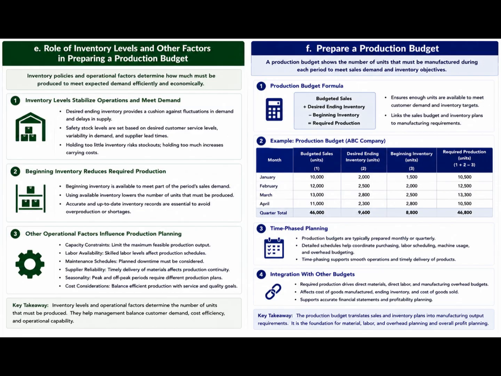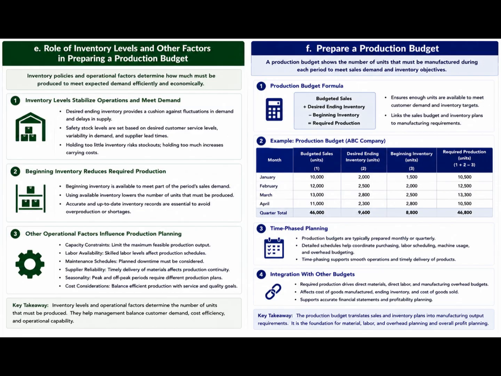F. Prepare a production budget. The production budget calculates required output. The formula is budgeted sales plus desired ending inventory minus beginning inventory equals required production. This computation ensures alignment between demand forecasts and manufacturing plans.